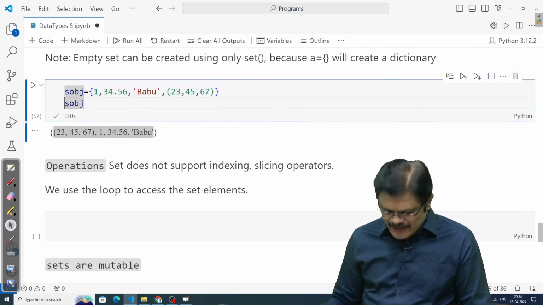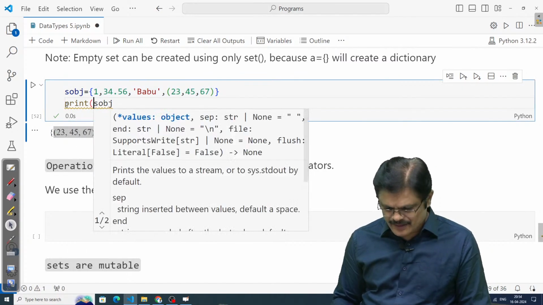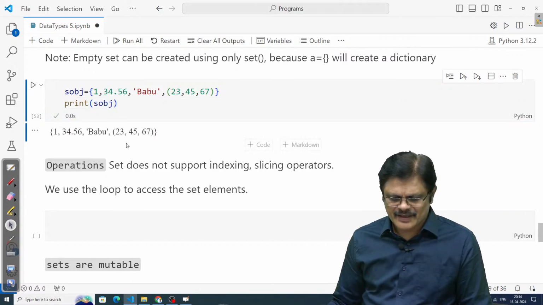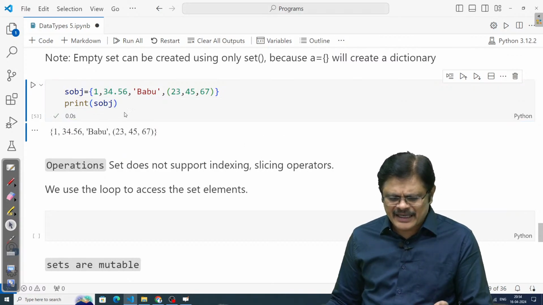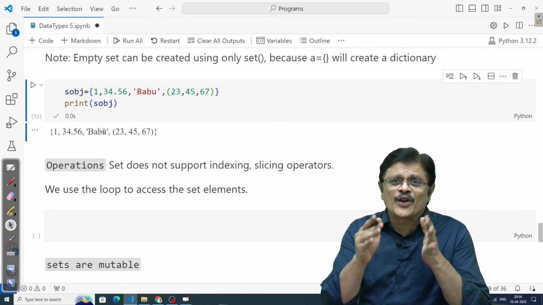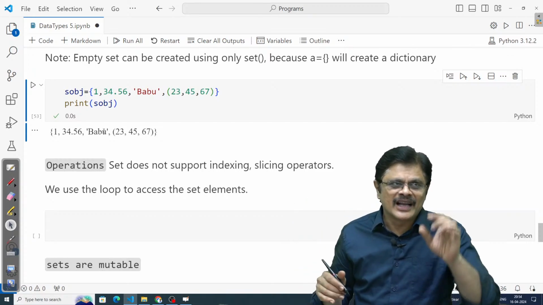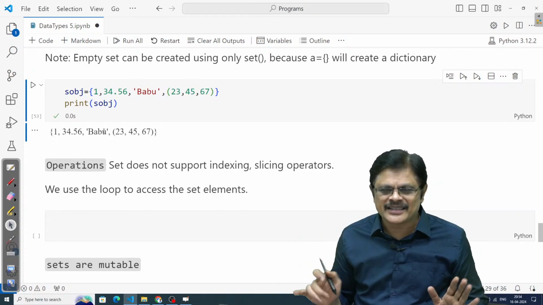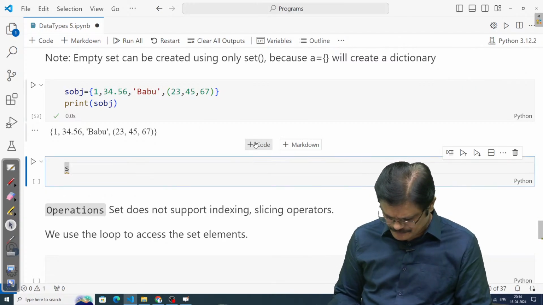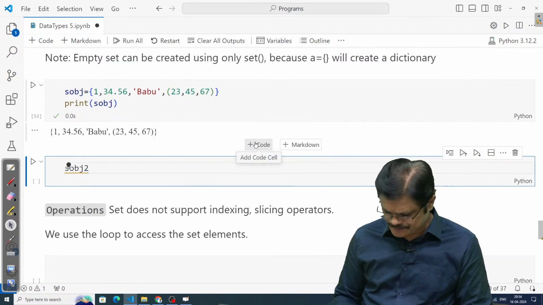Even if you try to print it, you might get the same order sometimes, but a set is not an ordered collection. They are not stored in any specific order, like this is the first element, the second element. Maybe I'll show you some other examples. Set object 2.